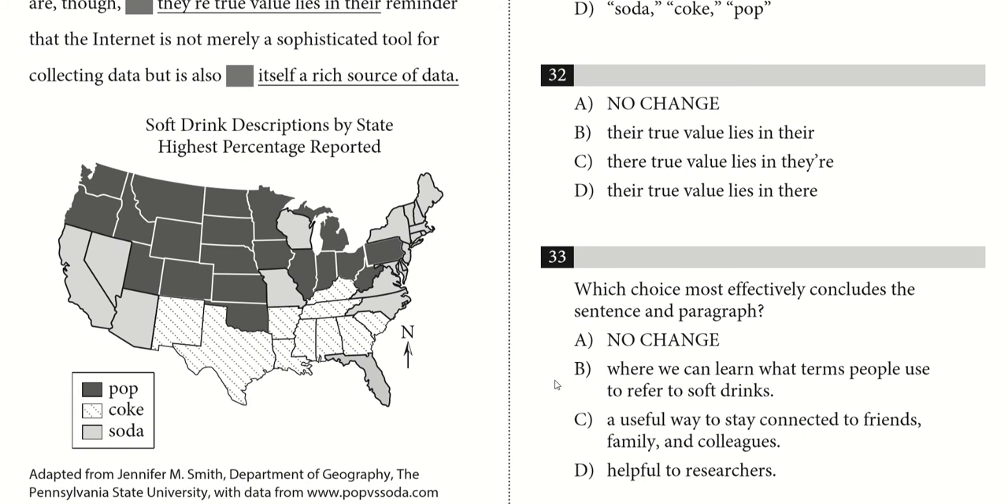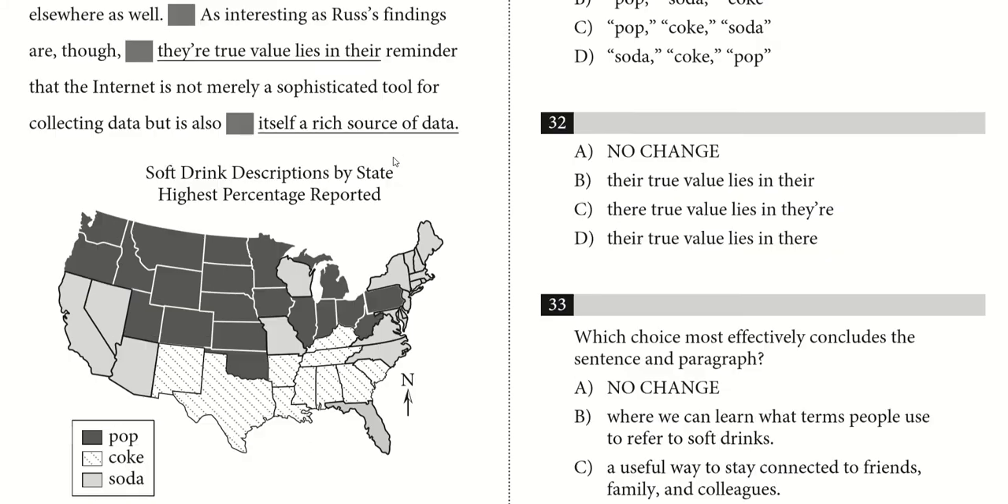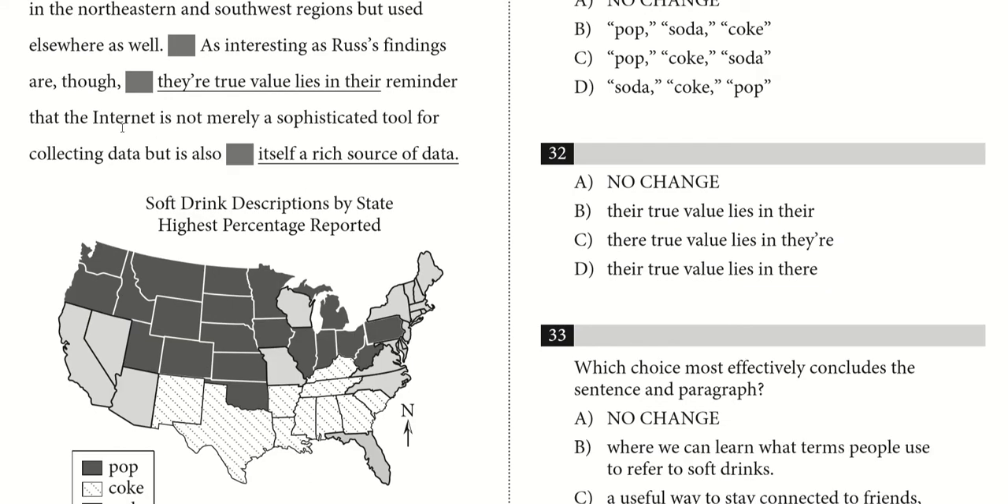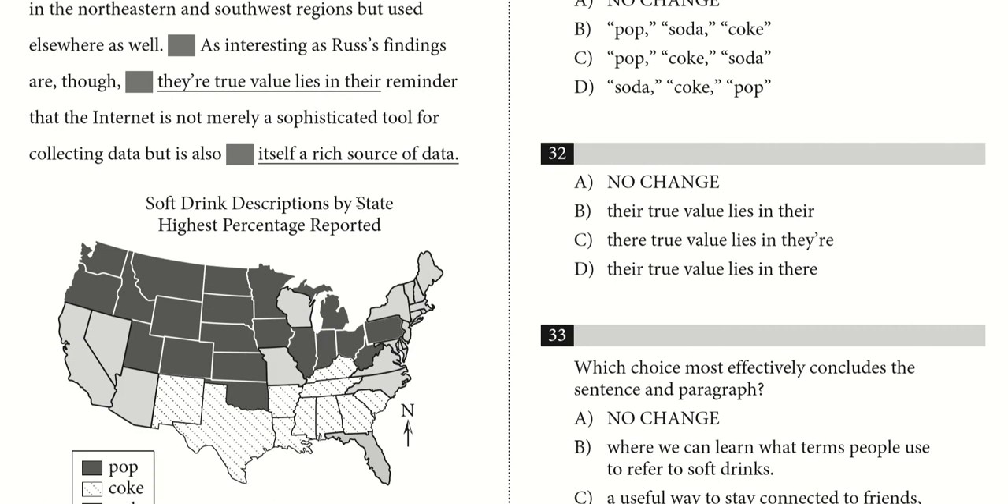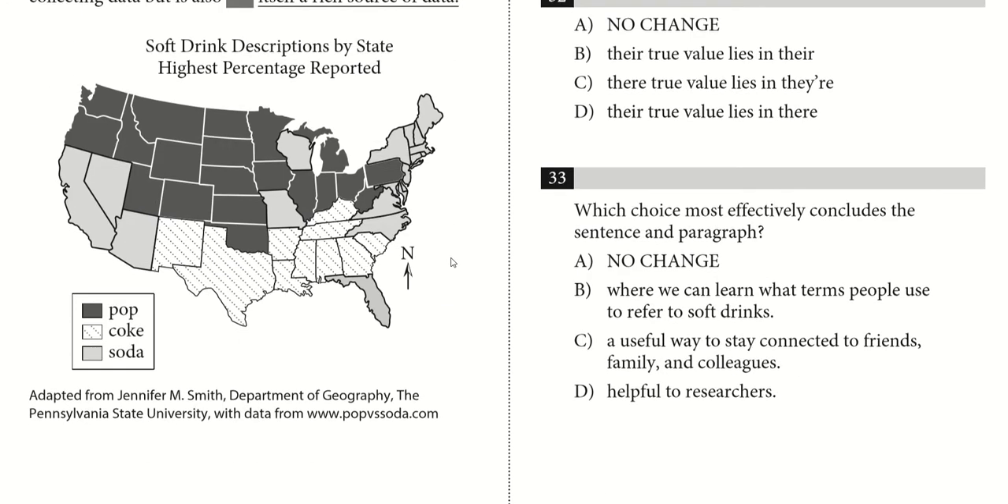B, where we can learn what terms people use to refer to soft drinks. That doesn't really mesh well with this sentence, right? I mean, you're talking about the internet being not only a sophisticated tool for collecting data, but it is also a source of data. This is way too oddly specific, right? That's not a very good overall conclusion to this kind of text.